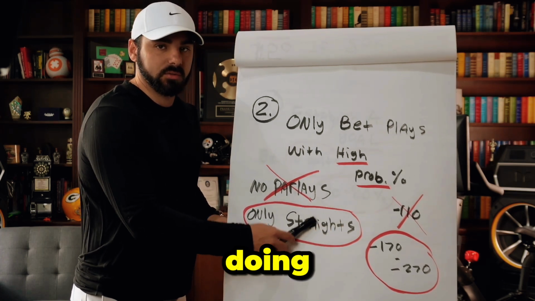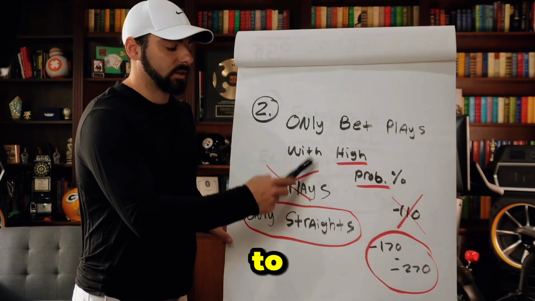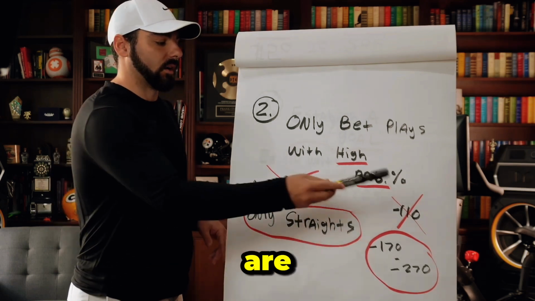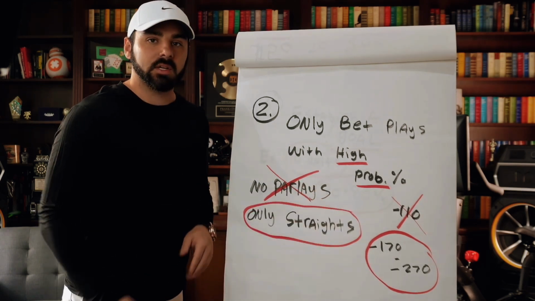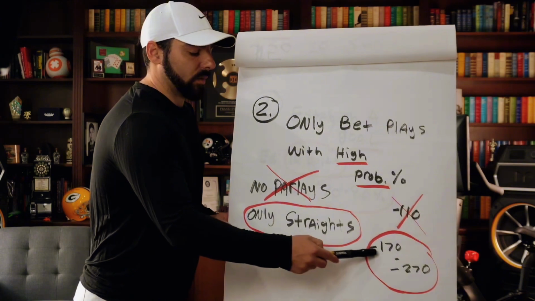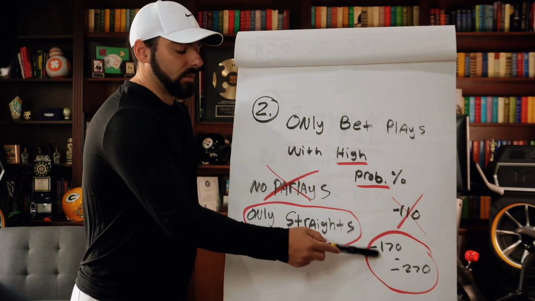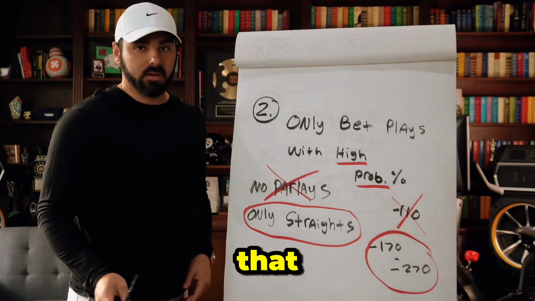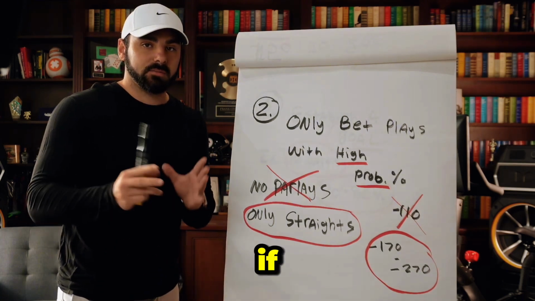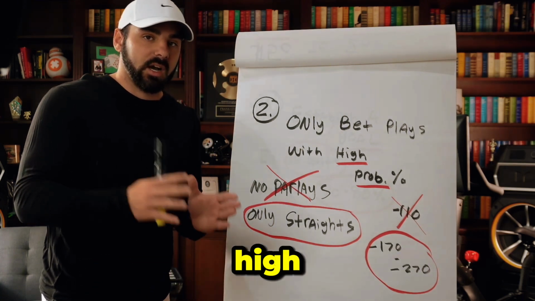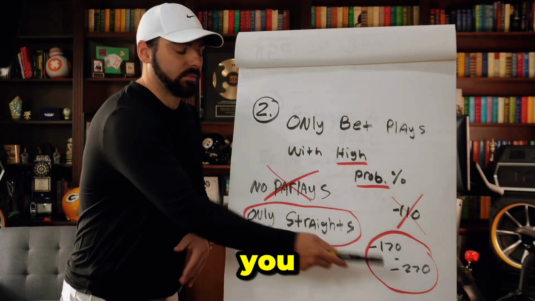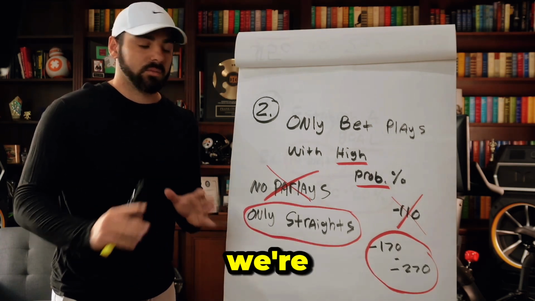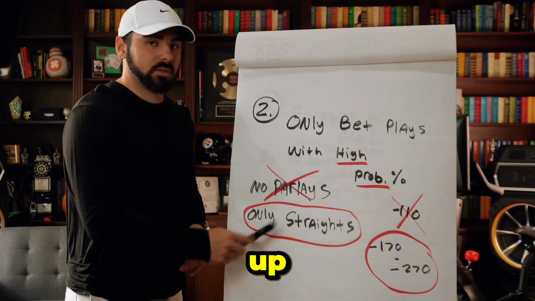That's all you're doing. Taking your unit size, you're adapting to the bets that you're putting in that are high probability percentage plays. That's all you're doing. You're not taking 2 minus 270s, 2 minus 170s, 2 minus 200s, 3 minus 250s. You're not doing that. Okay? Regardless if the parlay can still be a high probability percent at high odds, you're not doing that. We're going to stick to just straight up, straight betting.